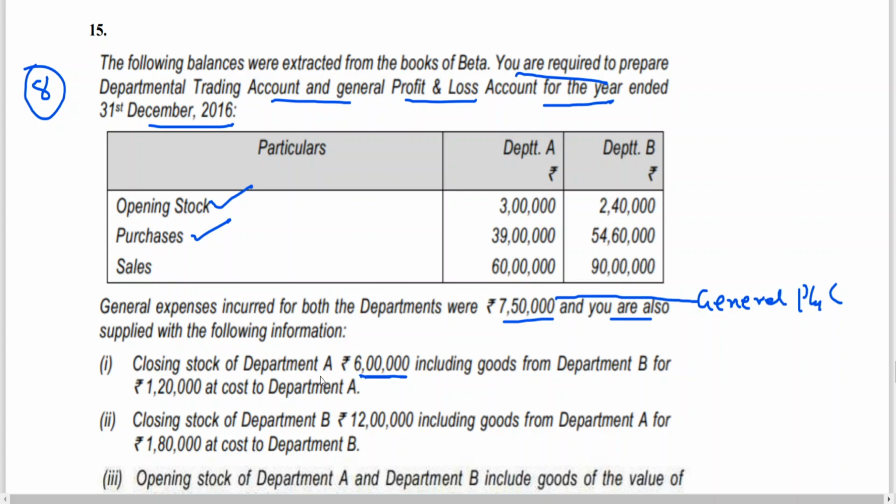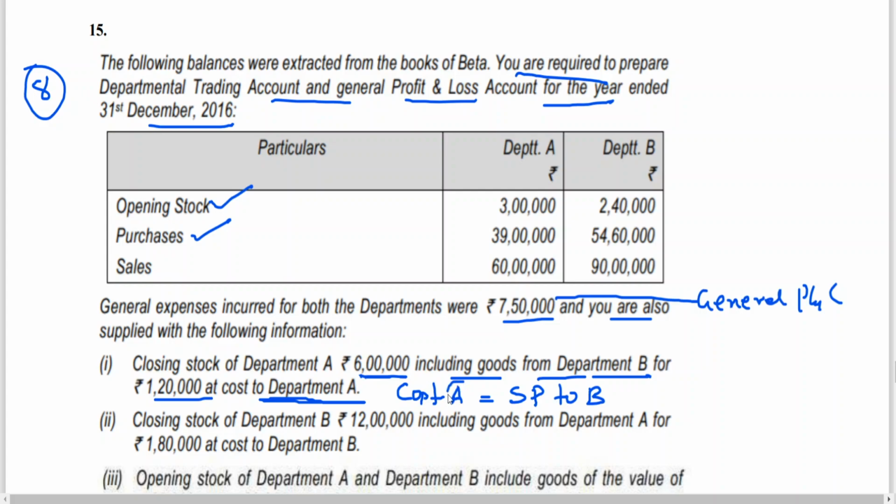Now we have closing stock of Department A, including goods from Department B for 1,20,000 at cost to Department A. It means closing stock of A consists of interdepartmental goods transferred by B. So cost to A, the transferee, is equal to selling price to B. Am I right?